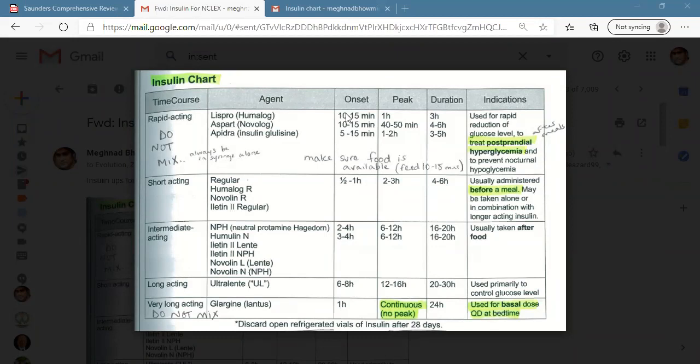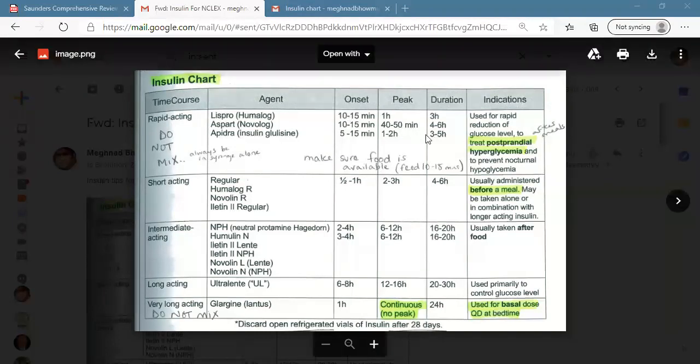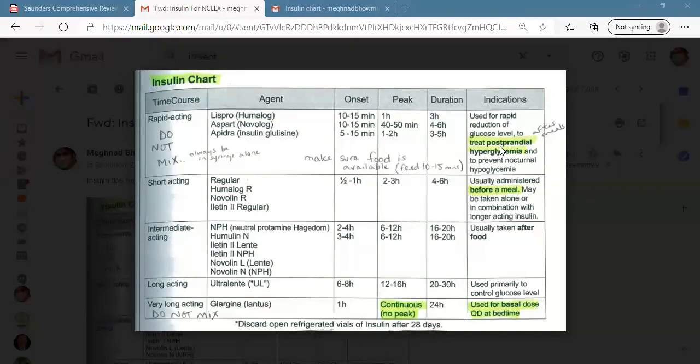Imagine I have a diabetic and I ate too much at dinner. Like I went to a party, I ate too much, and suddenly my blood sugar level increased. Then you give me the rapid acting insulin. We use rapid acting insulin for postprandial hyperglycemia.